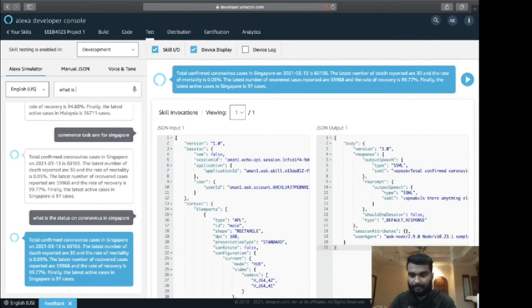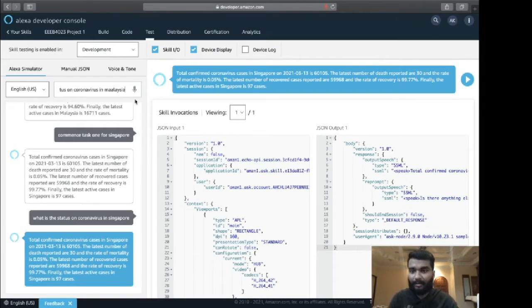Total confirmed coronavirus cases in Singapore on March 13, 2021 is 60,105. The latest number of deaths reported are 30 and the rate of mortality is 0.05%. The latest number of recovered cases reported are 59,968 and the rate of recovery is 99.77%. Finally, the latest active cases in Singapore is 97 cases.